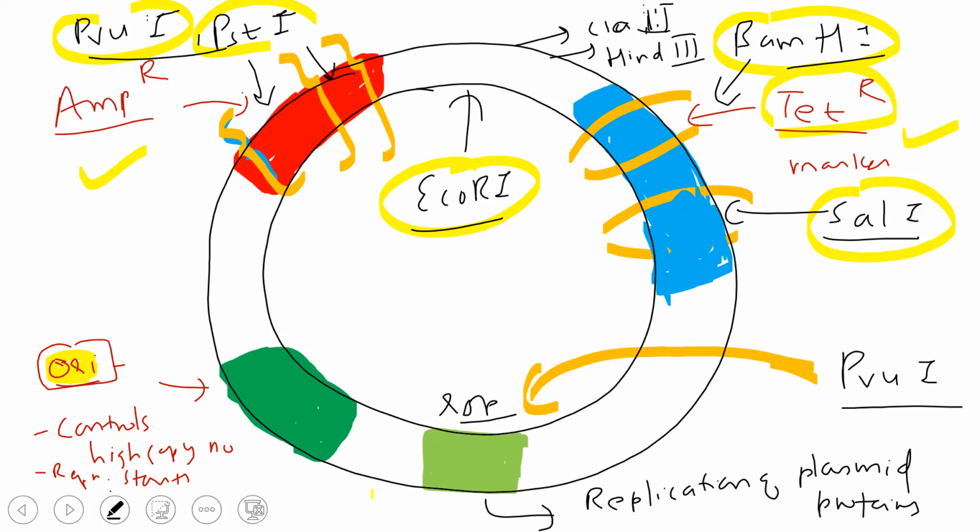When we insert our DNA, we basically use the same restriction enzyme to cut the desired DNA and to cut the plasmid.